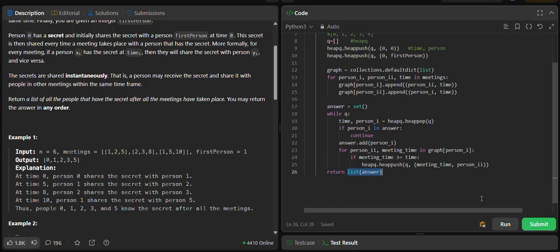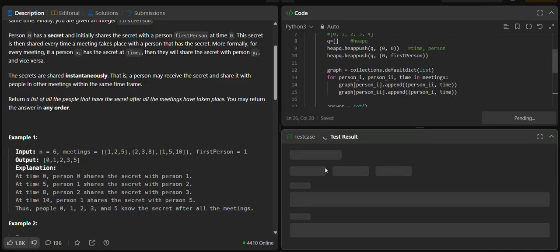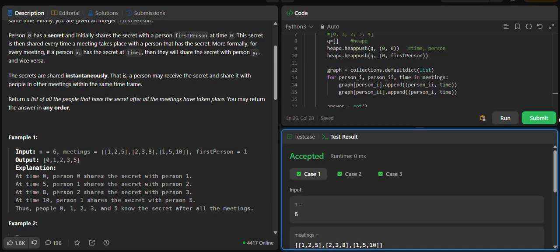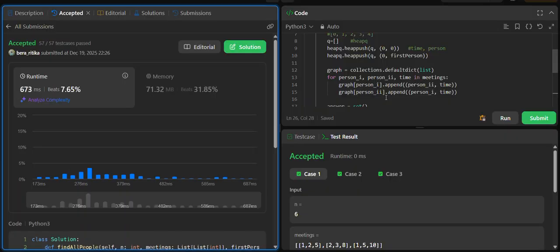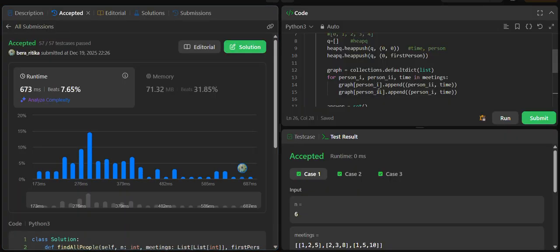And this is the complete code. Now run the code. Okay, it is accepted here, and now submit. Okay, so our code is working well.